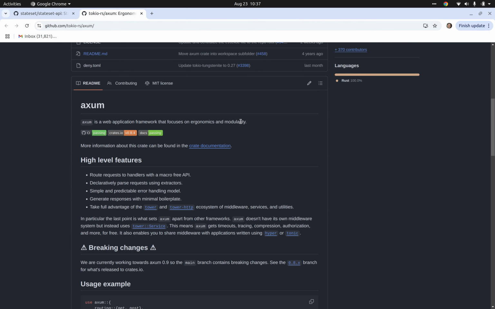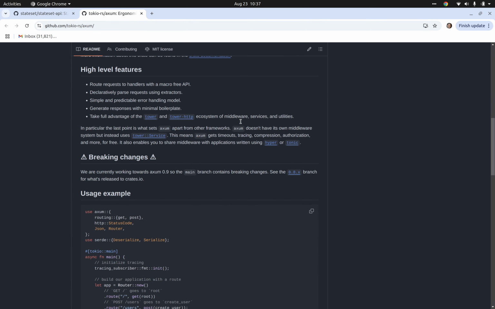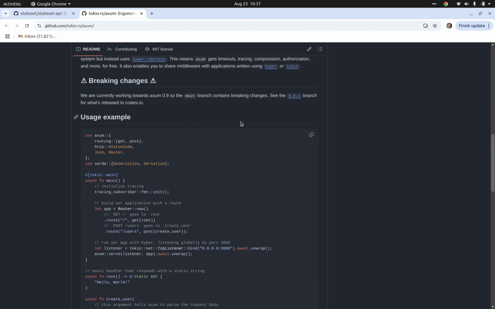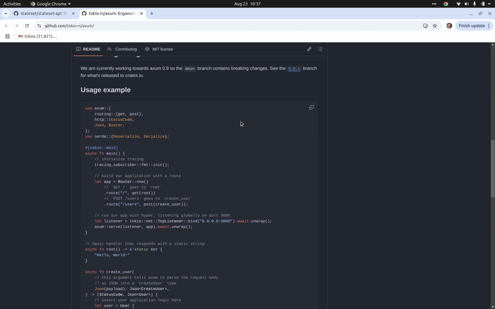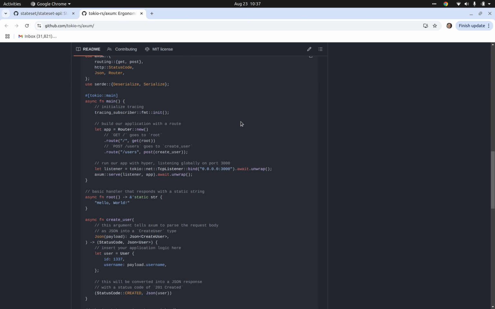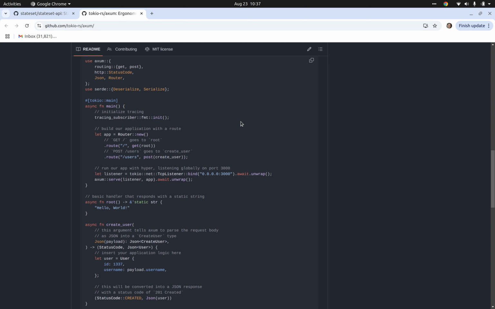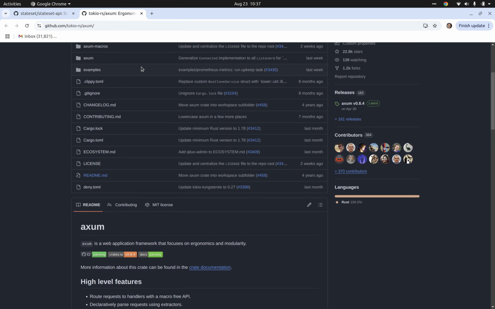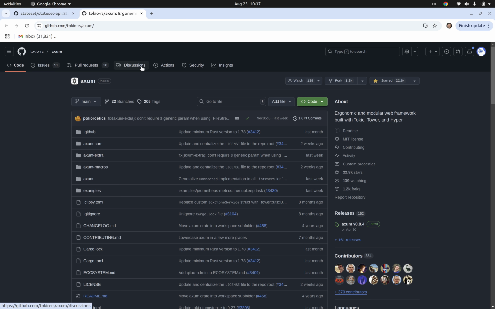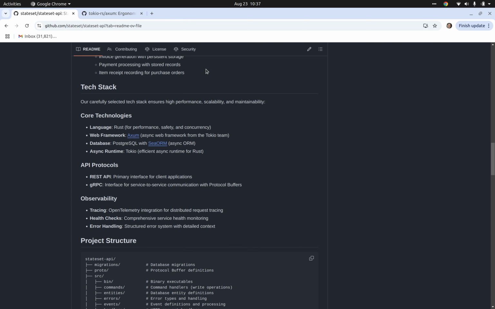It gives us our routing, gives us the ability to create different paths. Essentially, it's kind of like an Express server coming from Node or Flask from Python, and gives us the ability to create these different paths and then stand up a server. So Axum, super fast as well. I think it's one of the fastest web servers that you can essentially deploy today.